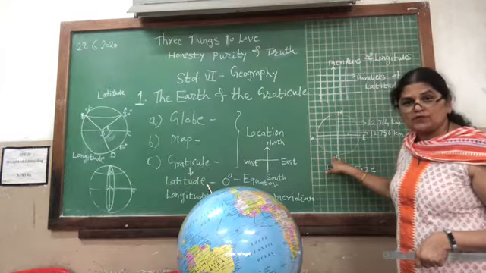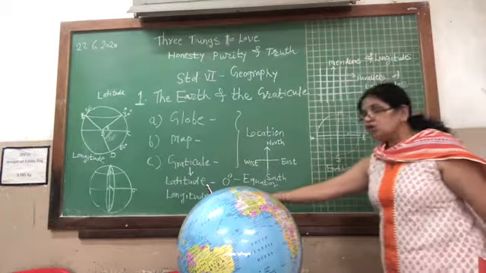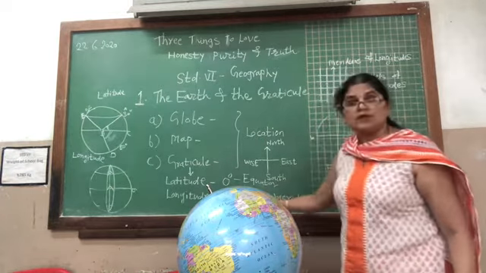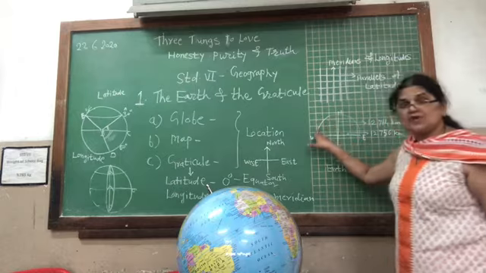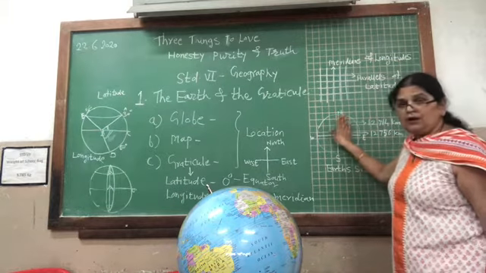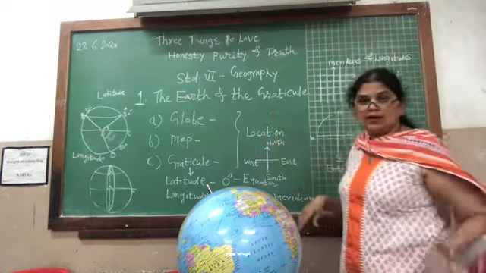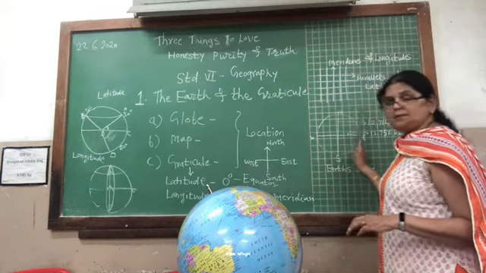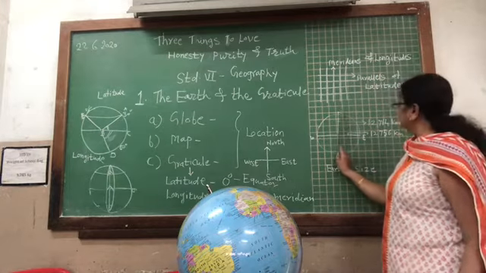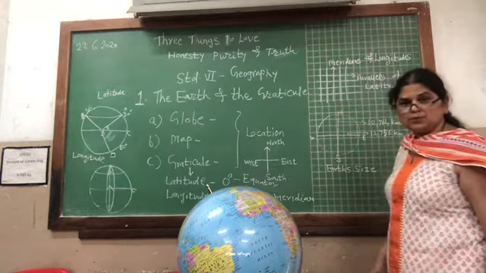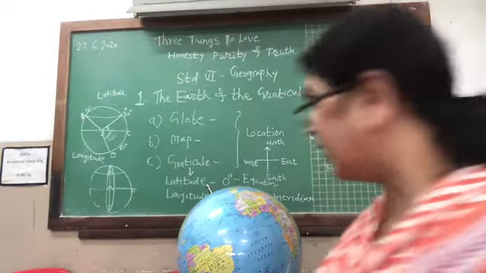Whereas the other line which we are going to study is a straight line, the 0 degrees longitude or the meridians of longitude, which we have called the prime meridian. The prime meridian also divides the earth into two parts. The part to this side is called the eastern hemisphere, and the part to this side is called the western hemisphere. The part which lies to the east of the prime meridian is the eastern hemisphere, and the part which lies west is the western hemisphere. Now the eastern and western hemispheres help us to identify certain locations.